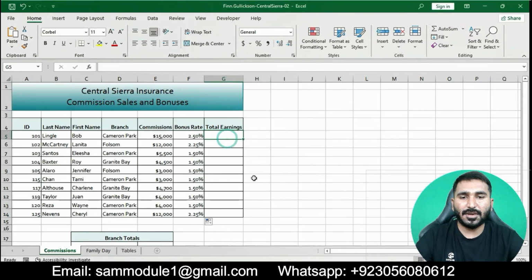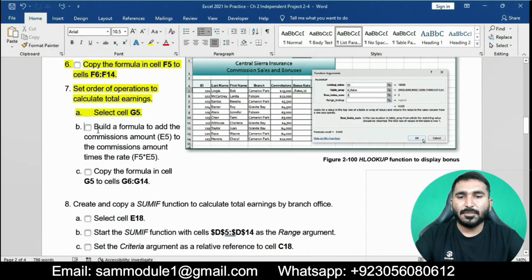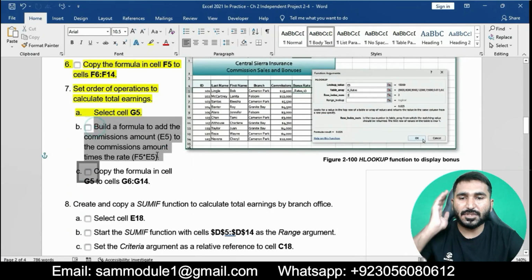Click on cell G5. Build a formula to add the commission amount: the commission amount times the rate F5 multiplied by E5.